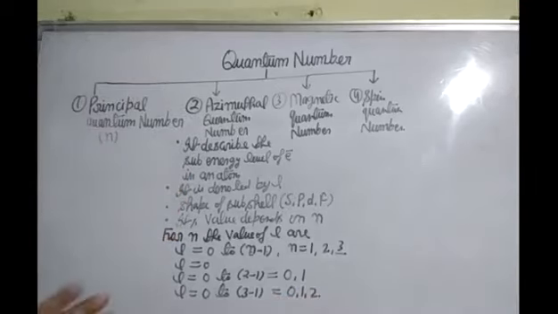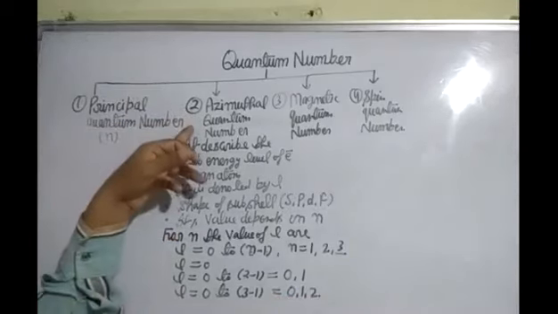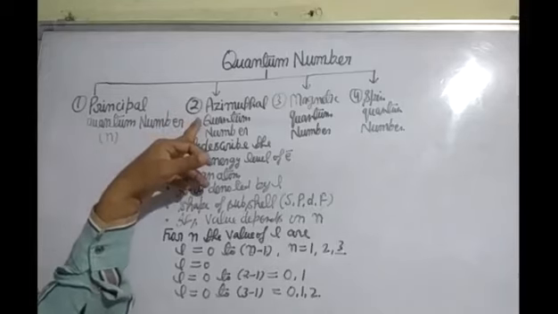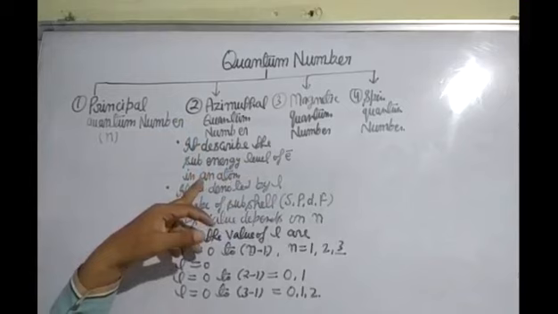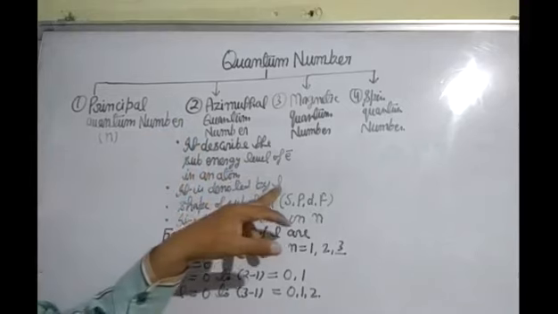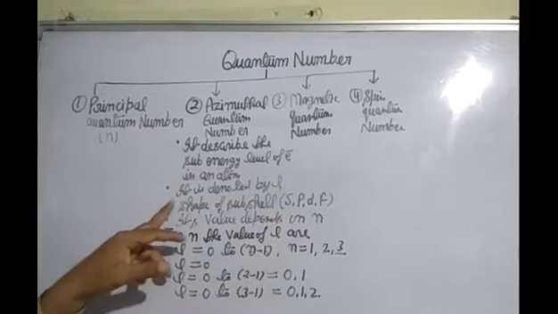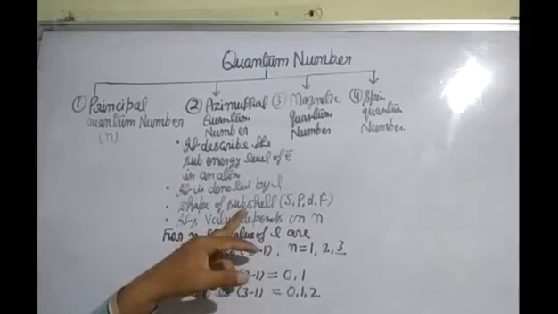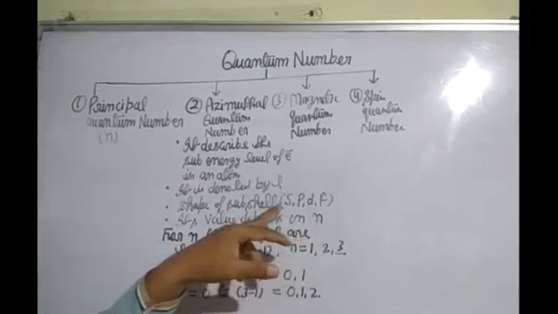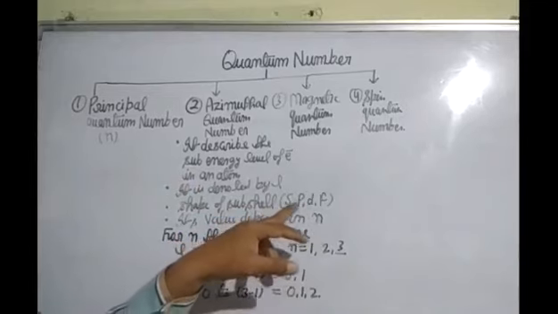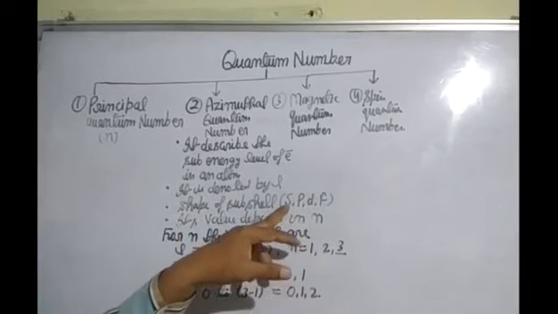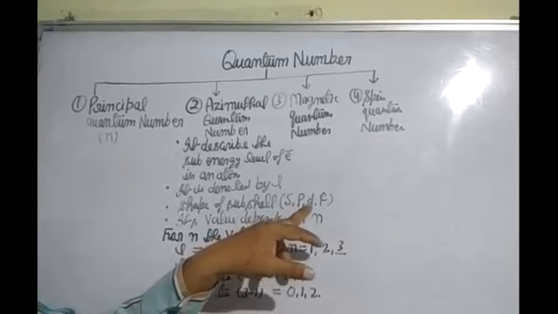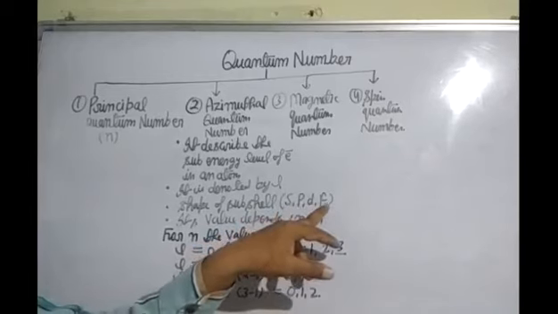Okay students, I told you last time about the azimuthal quantum number. The azimuthal quantum number describes the sub-energy level of an electron in an atom. It is denoted by L. It also describes the shape of the subshell. The subshells are s, p, d, f. S is for sharp, P for principal, D for diffused, F for fundamental.